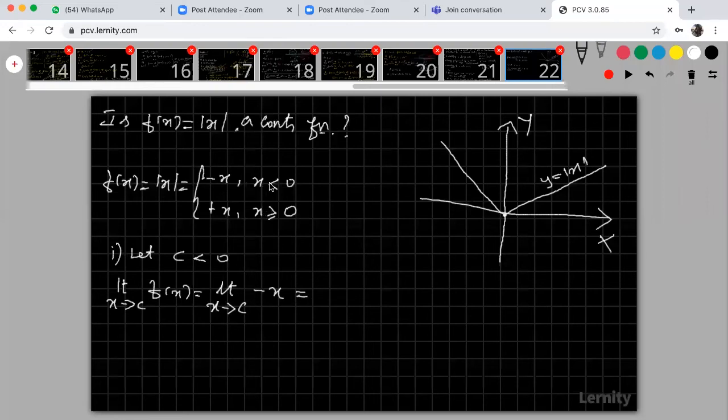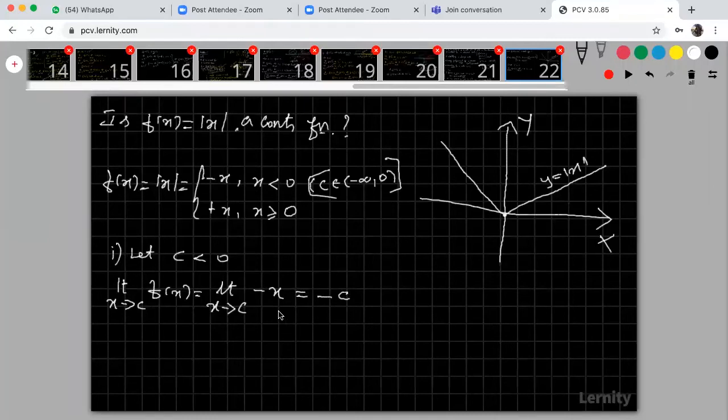See that when C is less than 0, my f of x is this, because C belongs to this interval, minus infinity to 0. C means any value of x less than 0. Okay, so therefore minus x, apply that, what we are getting is minus C.